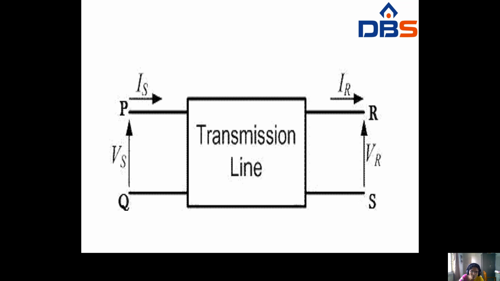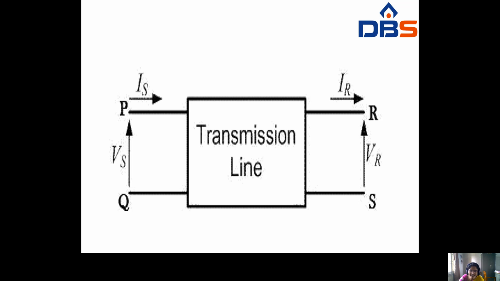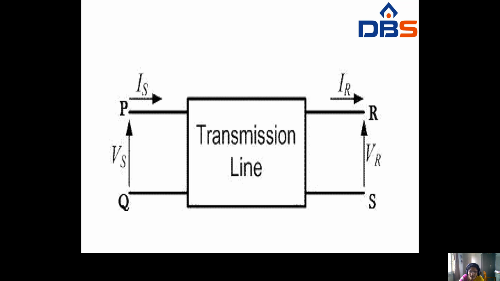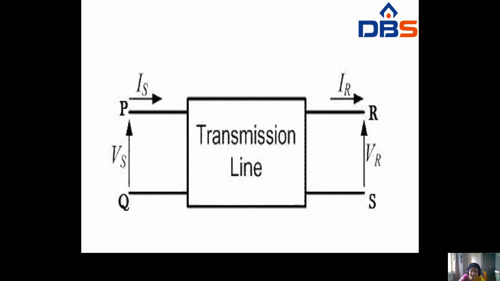The sending end voltage is Vs and the receiving end voltage is Vr. The supply voltage Vs and supply current Is are given to the input port PQ. Vr is the receiving end voltage and Ir is the receiving end current, which you get at the output port RS.